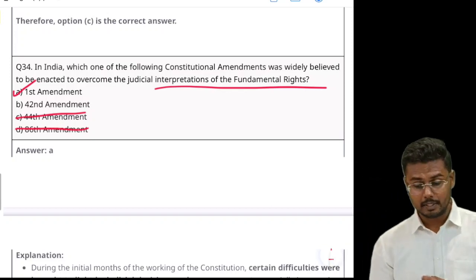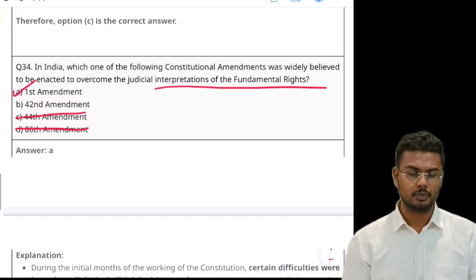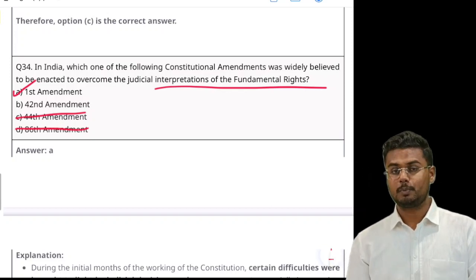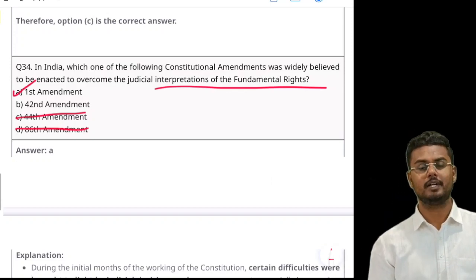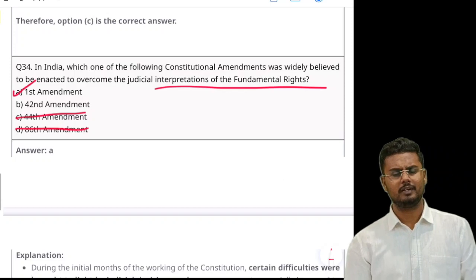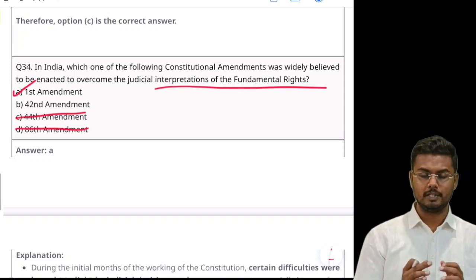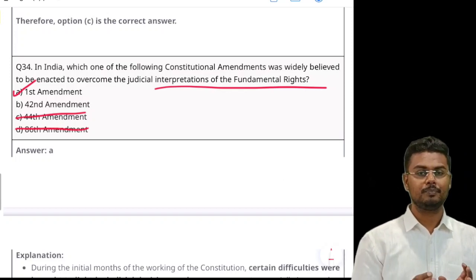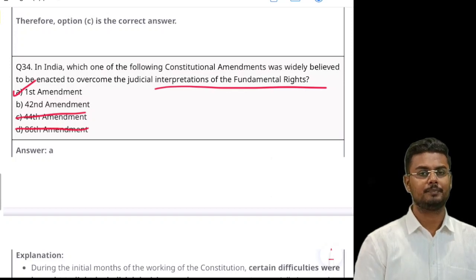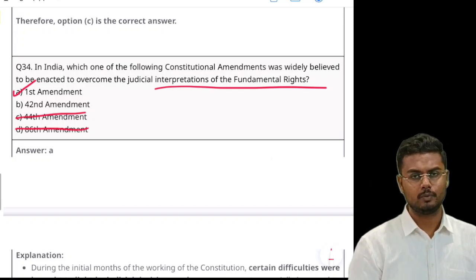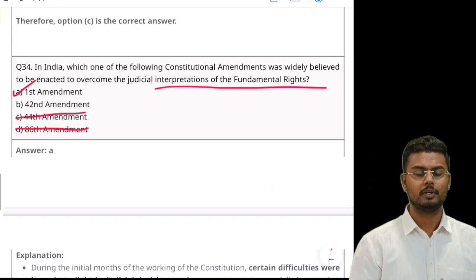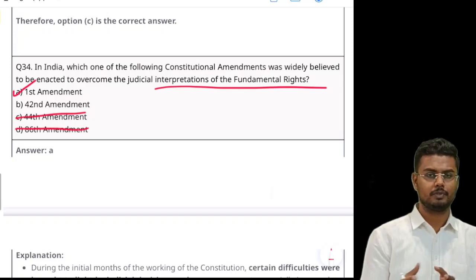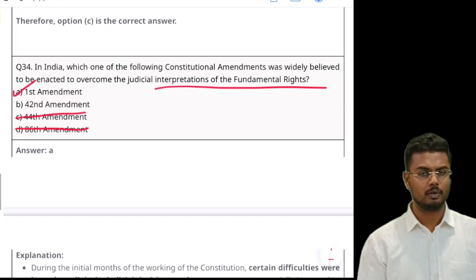Because immediately after the enforcement of the Indian Constitution, right to property was placed under fundamental rights, and as a result the government had to face a very challenging situation when it tried to redistribute the land. Most of the land was owned by a very few people, who were in the lineage of zamindars and other feudatory lords.